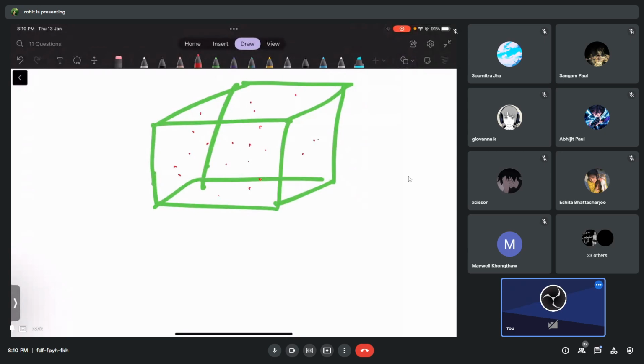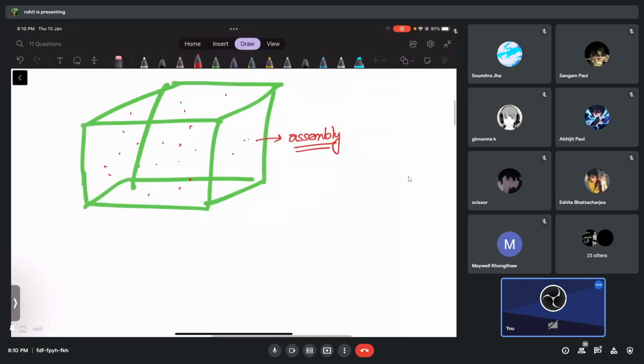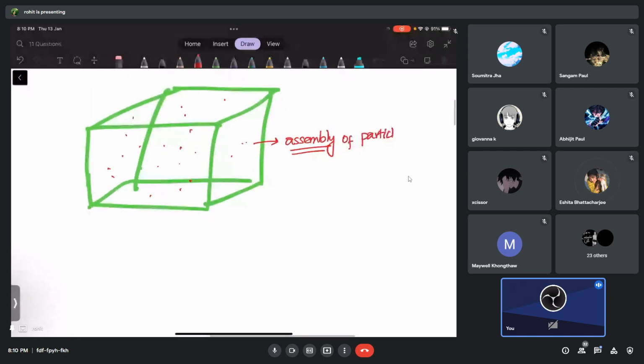Okay, so these gases, I can say that these are what? These gases are nothing but an assembly of atoms or molecules or particles. And this assembly of particles has one very nice property.